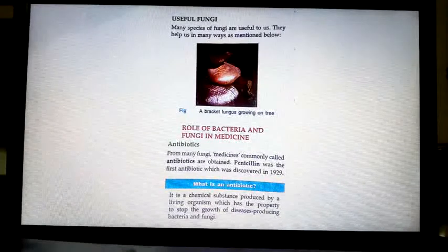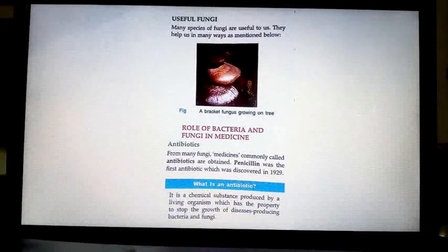So far what you have learnt is harmful fungi. Now we are moving to useful fungi. Many species of fungi are useful to us. They help us in many ways, and we are going to learn one by one. Role of bacteria and fungi in medicine. Got it? From many fungi, medicines commonly called antibiotics are obtained.